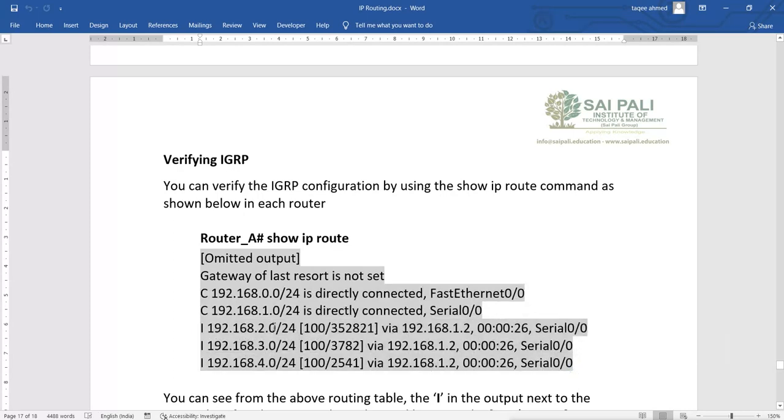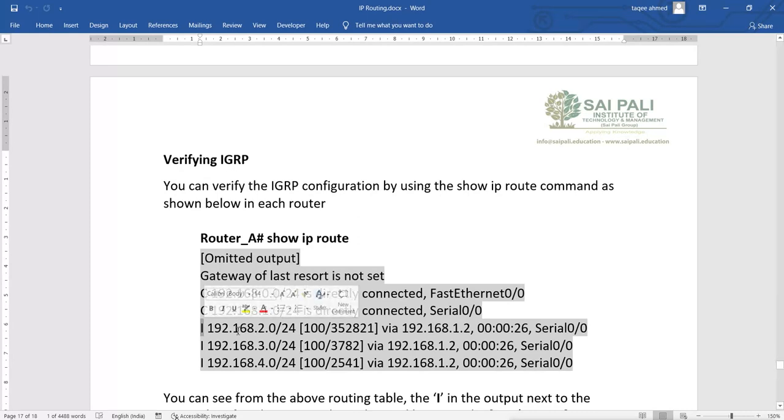For RIP the code was R, for IGRP the code is I. So when you see I on any route in the routing table, that means it is learned by IGRP. It is generated by the IGRP protocol.